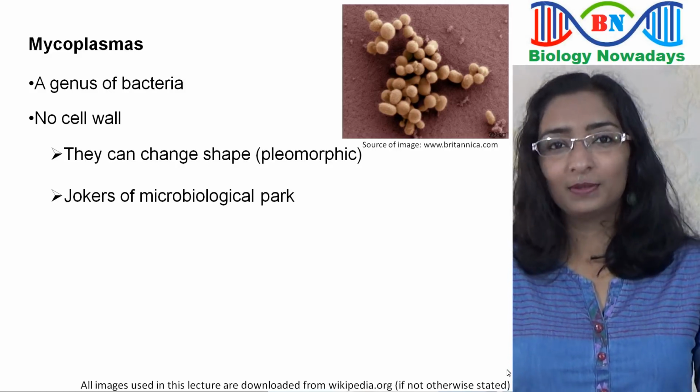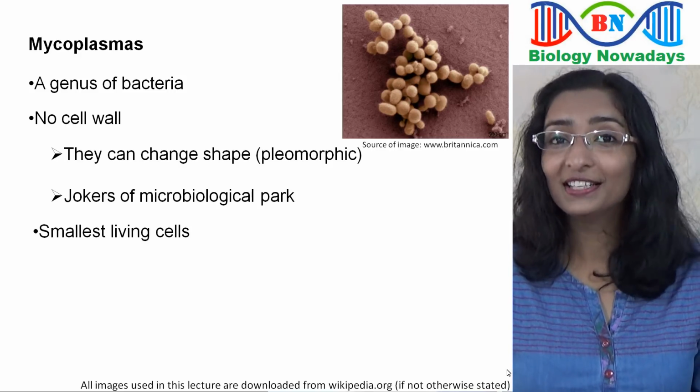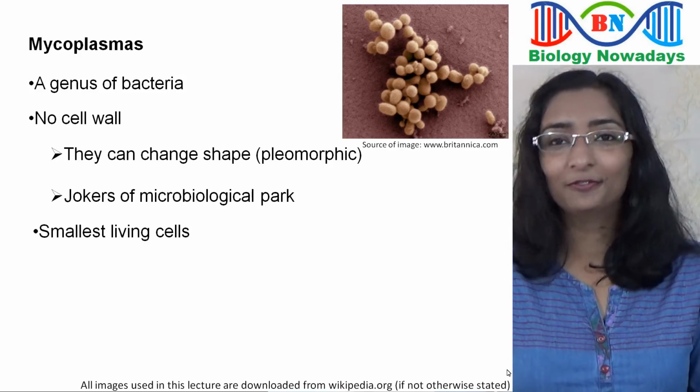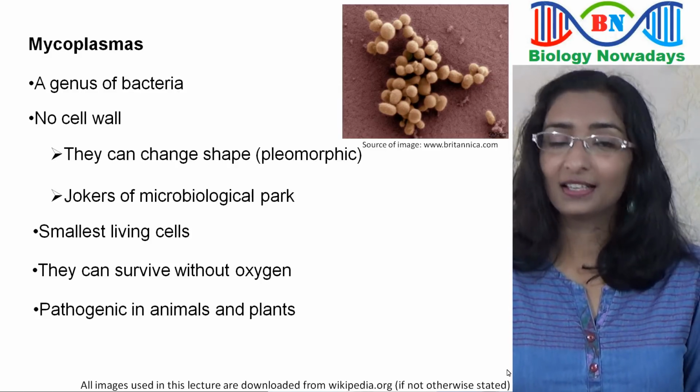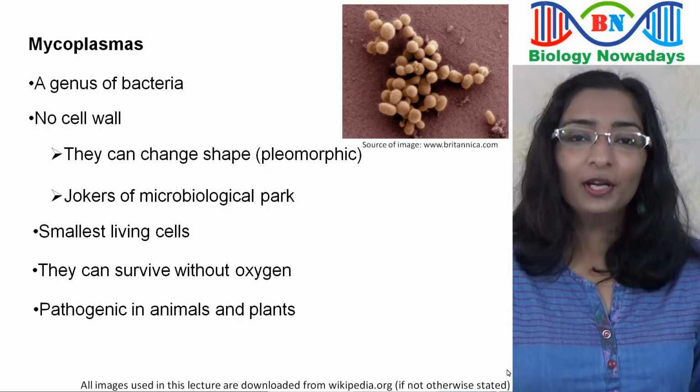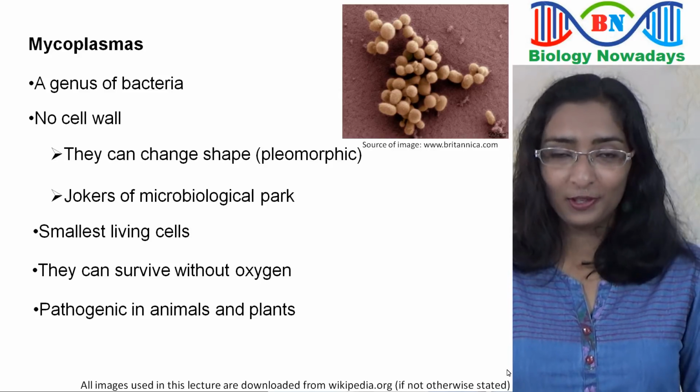They are smaller than normal bacteria. They are the smallest living cells known. They can survive without oxygen. Most of them are pathogens causing diseases in both plants and animals. Now I hope that you got a nice idea on kingdom Monera.